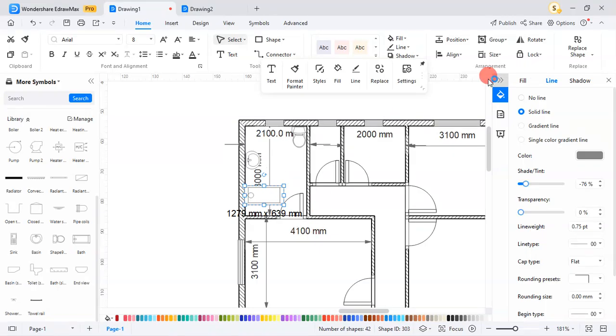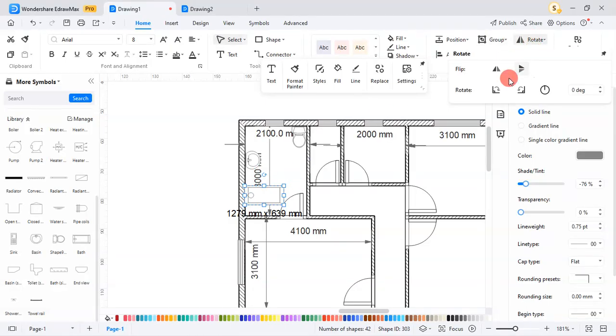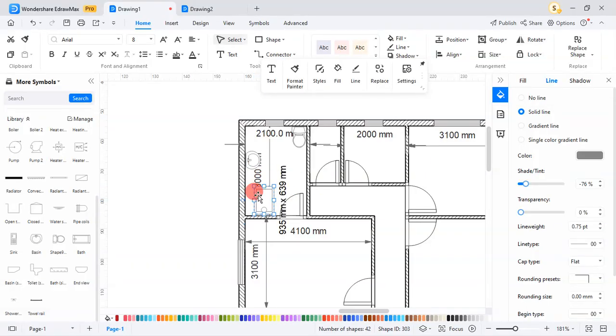Let me rotate. Yes. Okay, this is better. I can move it like this. Extend this a little. Okay, so I have my bath here. Let's move it a little to flush with the wall.